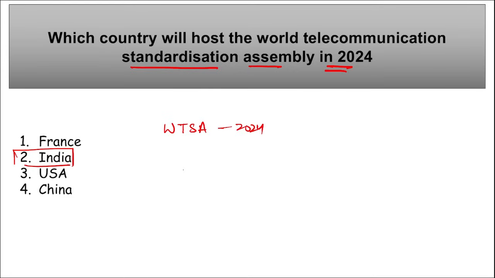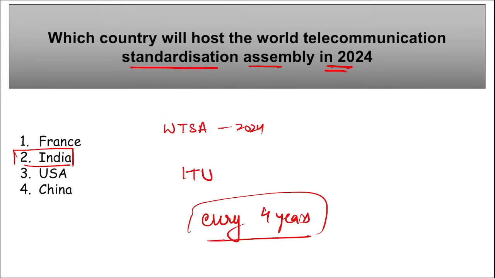This WTSA is the governing conference of the International Telecommunication Union, and it is a quadrennial event. That means happening every 4 years. And this time in 2024 it will be hosted by which country? It will be hosted by our India.